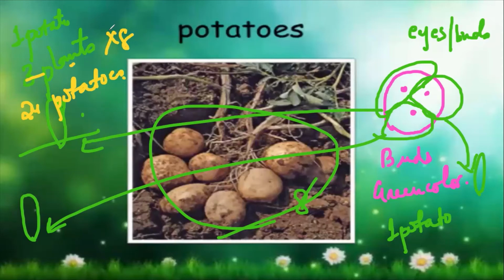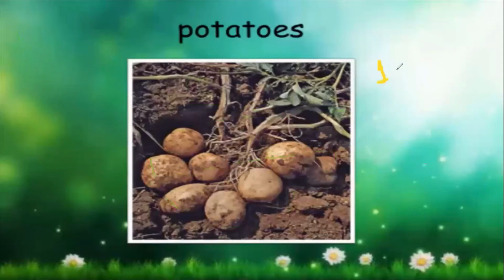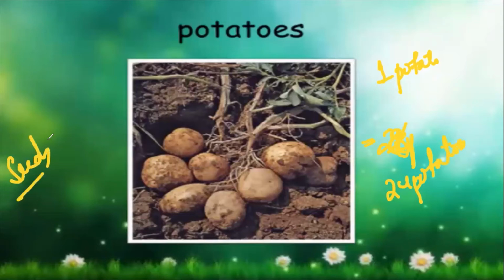So roughly, I'm getting around 24 potatoes. This is also reproduction, right? Because from 1 potato at the end, I'm getting around 24 potatoes, again without using seeds.